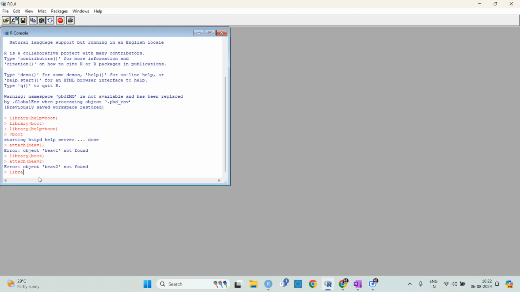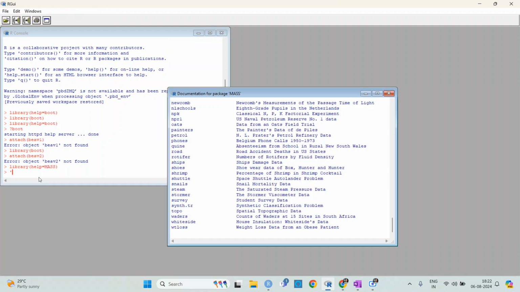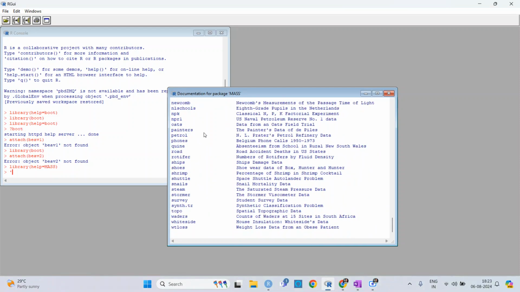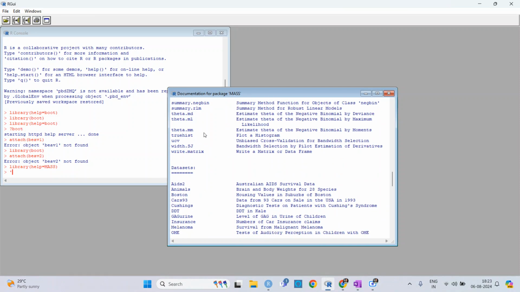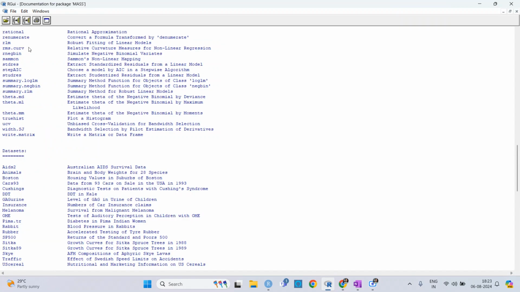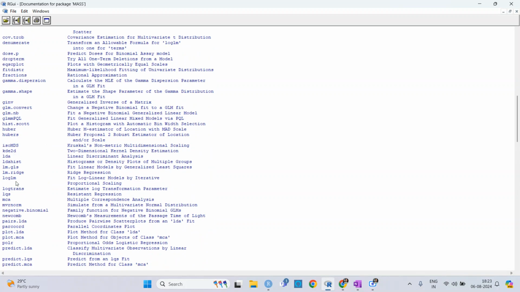Library. So you have functions. Like library mass; in library boot there were no data sets available. If you want to use some data sets in your modeling, you can take example data sets which are already available in some libraries. These are some data sets available in the library mass.